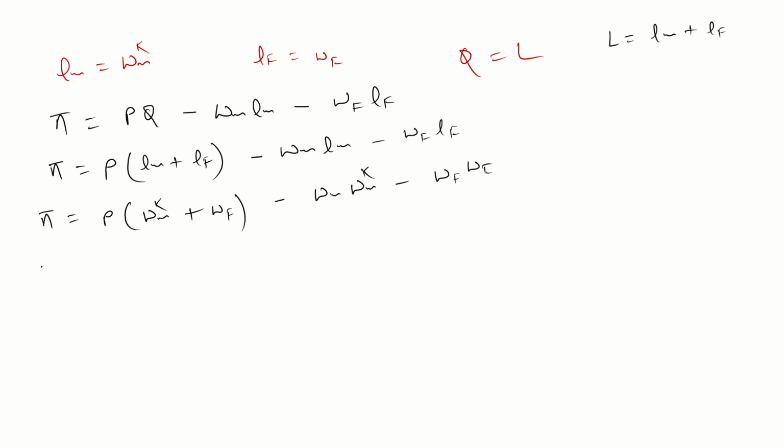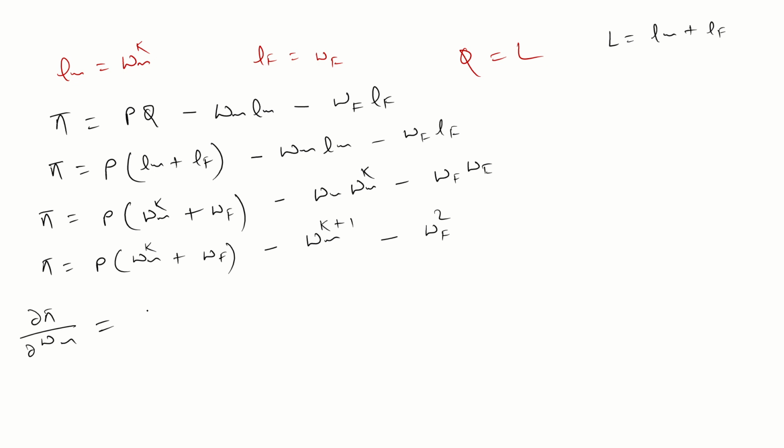Okay. So can I write P WM to the power K plus WF minus, guys, this is the same base, so power is added here, K plus 1, minus WF square.